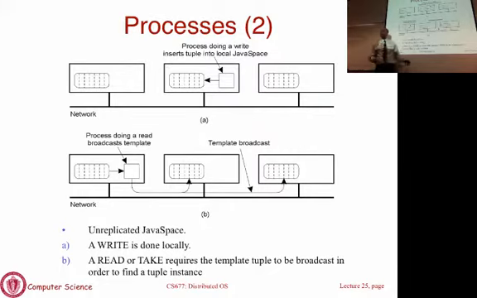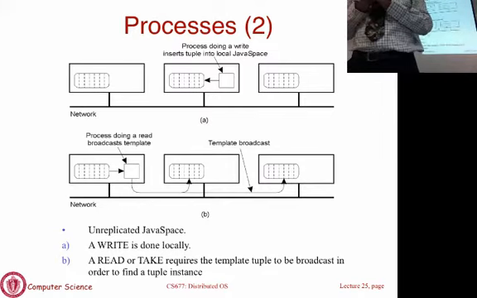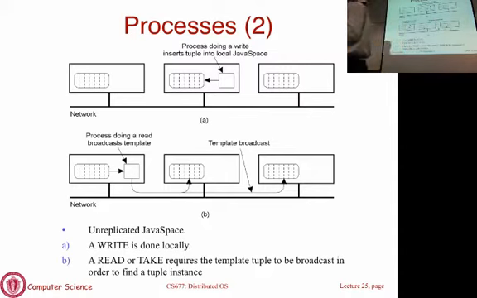Writes are going to be local. If you want to post a notice, you go to the local one and put it up there. You don't have to notify others. But when you do reads, reads have to be sent everywhere. So you basically go and look everywhere to see if there's an item of interest, and then you pick those ones out. Okay, is that clear? So these are the two ways you can implement Java spaces. Either they are replicated or they are partitioned. Think of partitioned as equivalent to a partitioned database where every query has to be broadcast to all the partition entities, and you find all the matching results, you merge them, and you get the results.